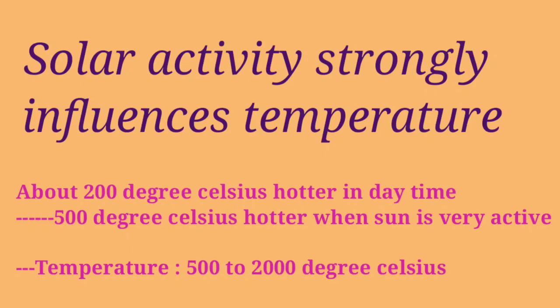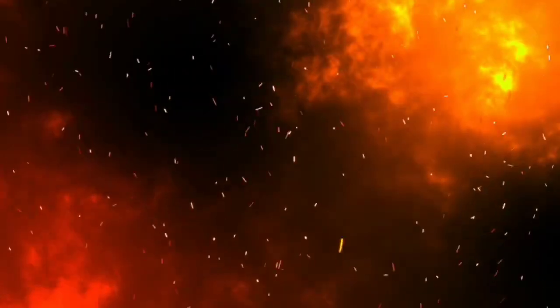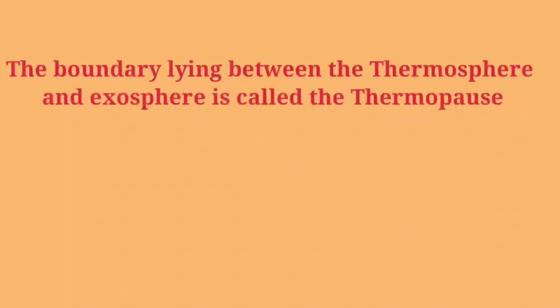Thermosphere is typically about 200 degrees Celsius hotter in the daytime than at night and roughly 500 degrees Celsius hotter when the sun is very active than at other times. Temperature in the upper thermosphere can range from about 500 degrees Celsius to 2000 degrees Celsius or higher. The boundary between the thermosphere and the exosphere above it is called the thermopause.